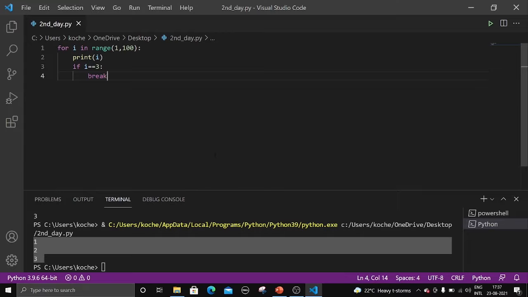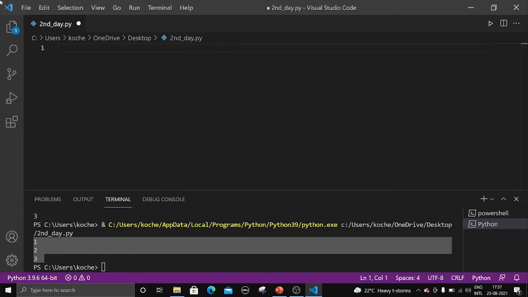If you have a condition where the loop must be terminated or exited, we have to put a condition and a break, right? So this is how you can use the break statement. Let me show you the use of the break statement in a while loop. We have seen the use of break statement in a for loop. Now let me write it in a while loop.